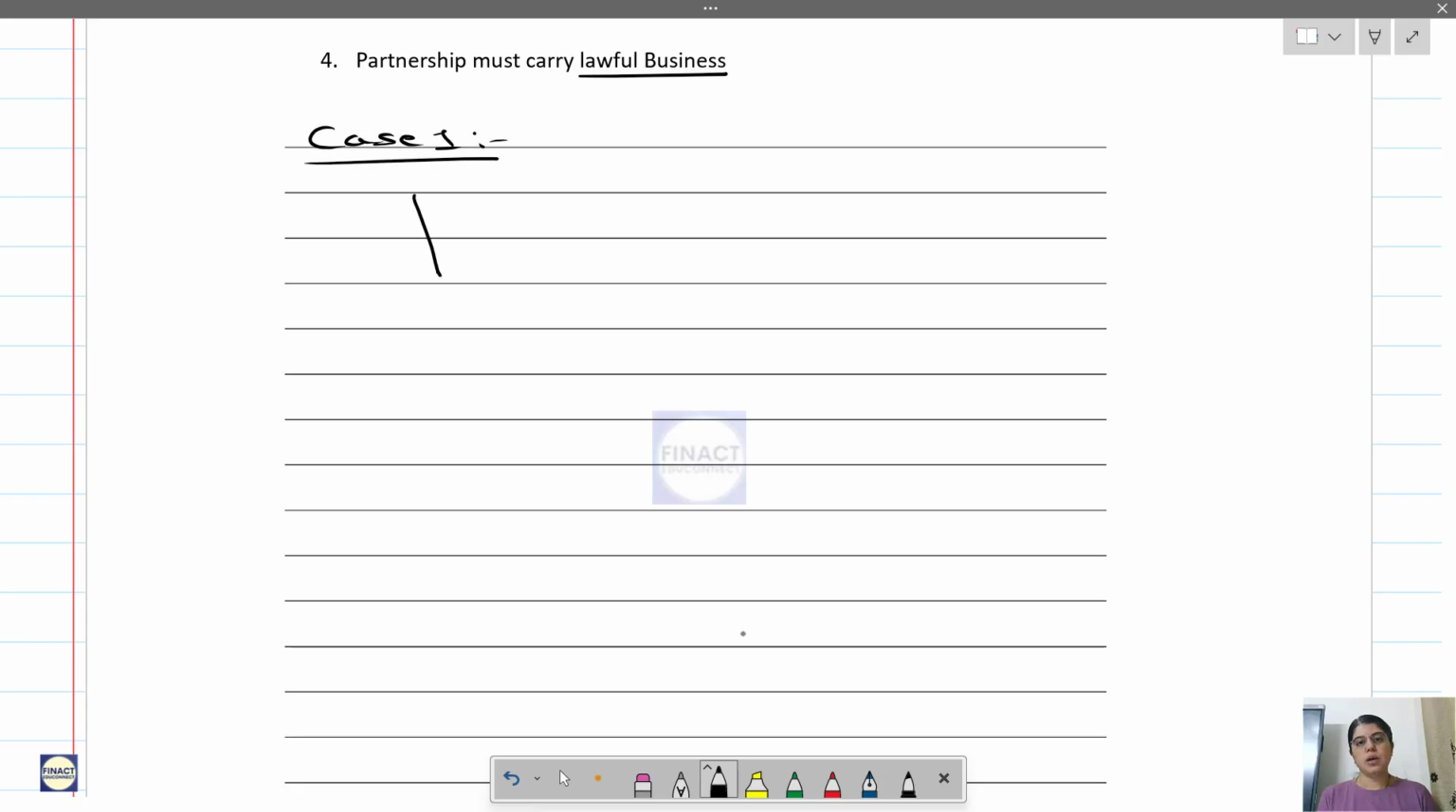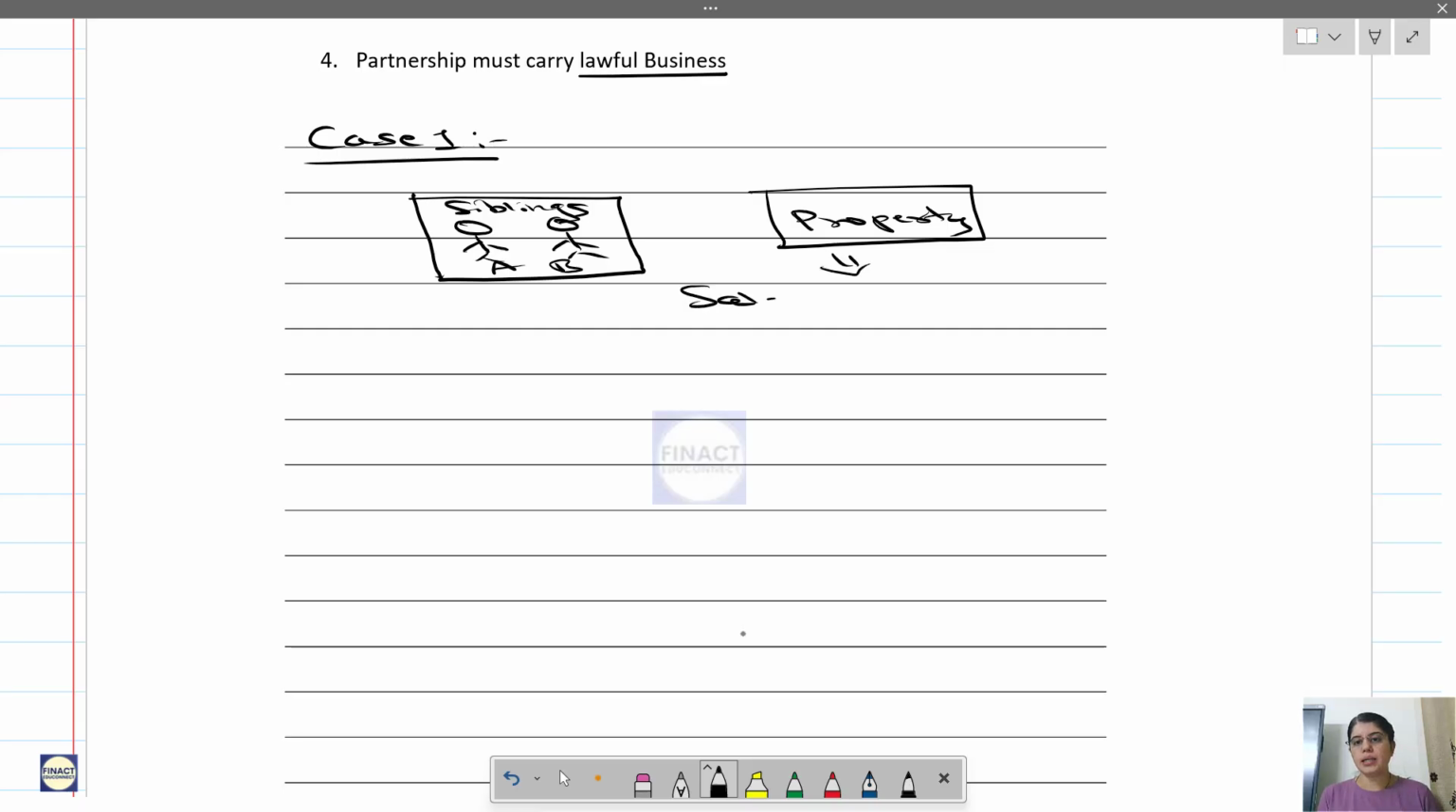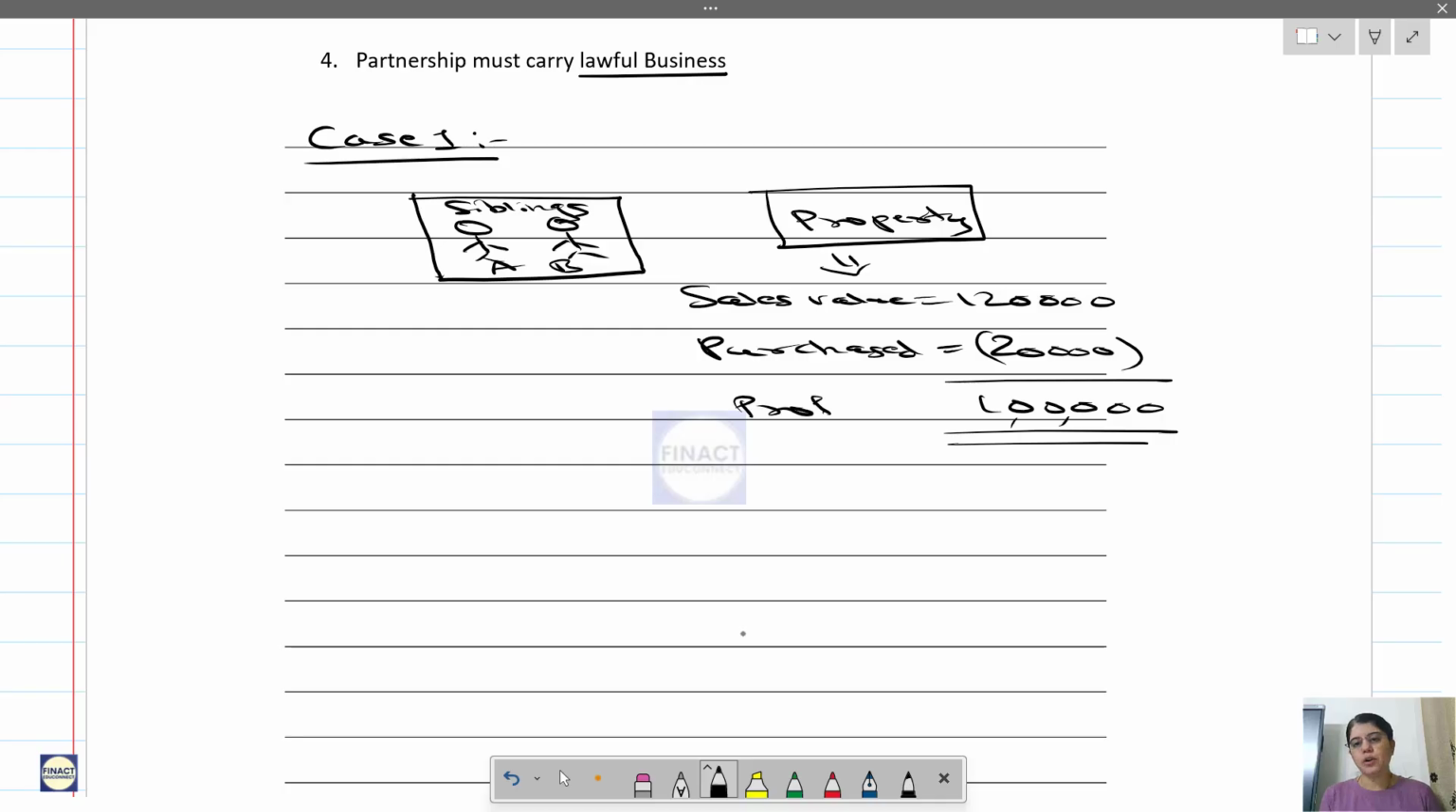Case 1. Let's say these are two brothers, A and B, siblings, and they have some ancestral property. Now they are planning to sell this ancestral property and the sale value is 1,20,000, and it was purchased for, let's say, 20,000. So there was a profit of 1 lakh.